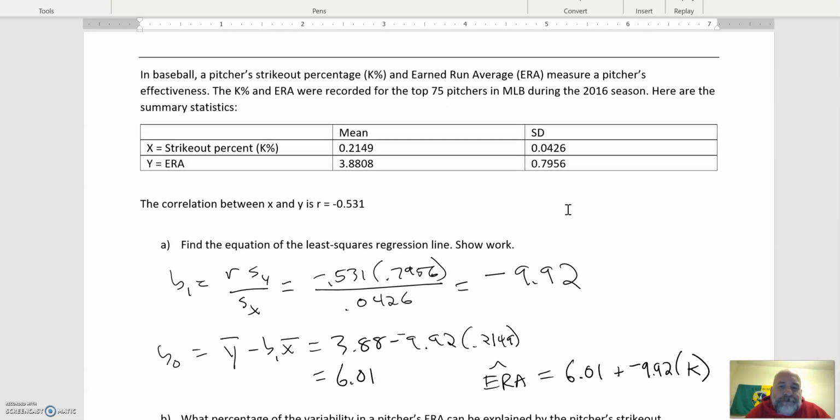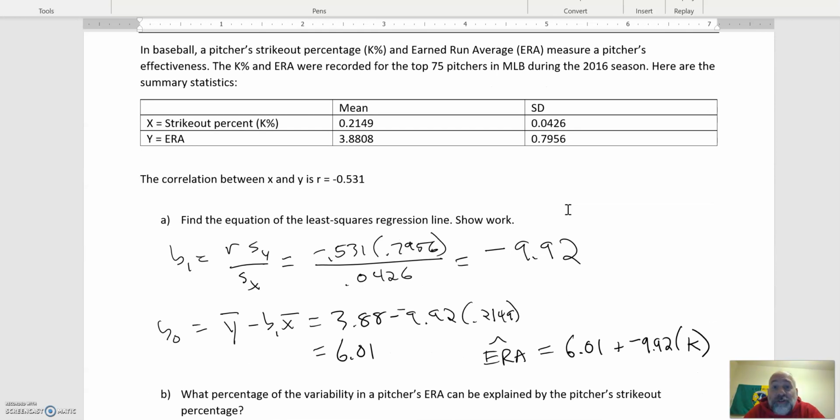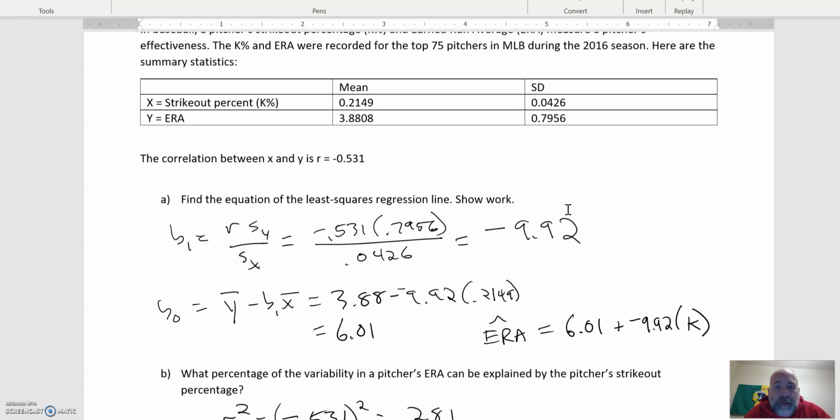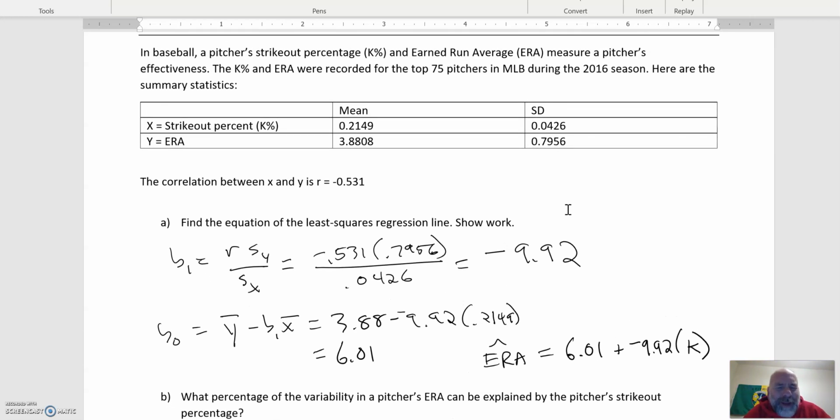Yeah, okay. And then I just want to make sure you could find the equation of a least squares regression line. And so here are the formulas. I just plug the numbers in. I remember having a little trouble with this. I get confused. So just take a moment when you're doing it. Just say, am I plugging in the right things? Maybe here's a time when you'll write the formula down to help you plug things in.